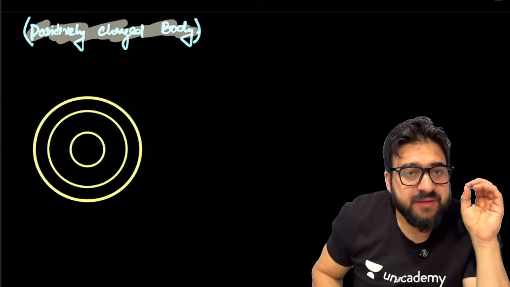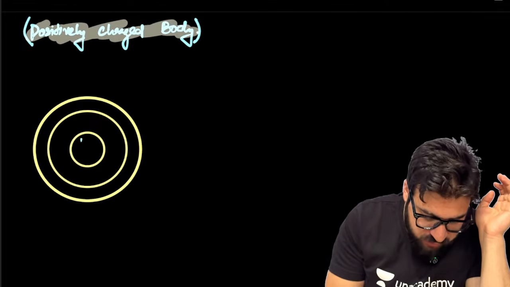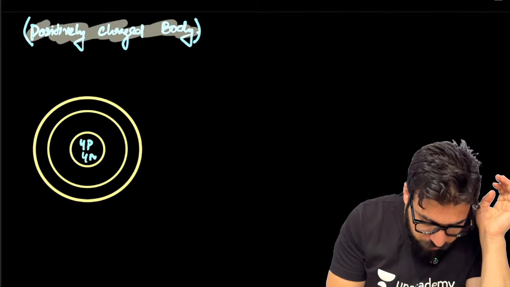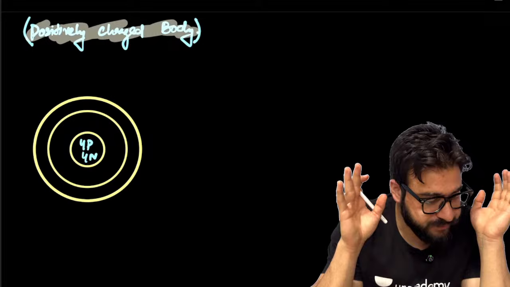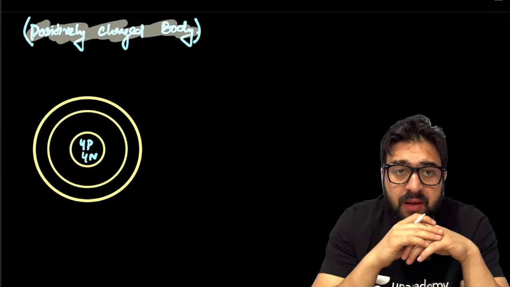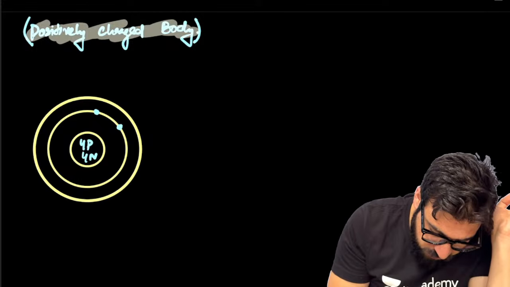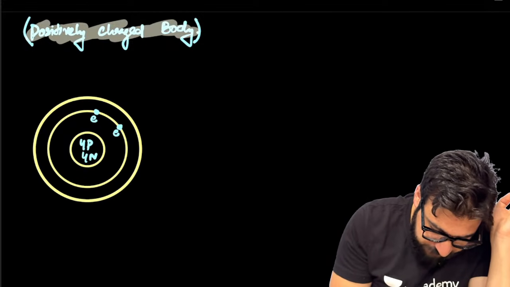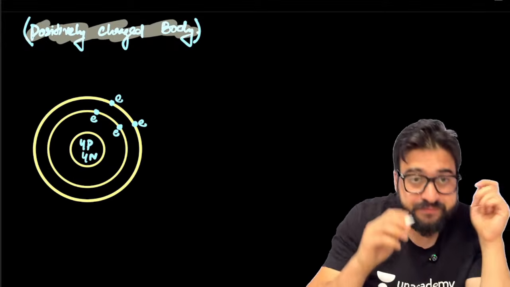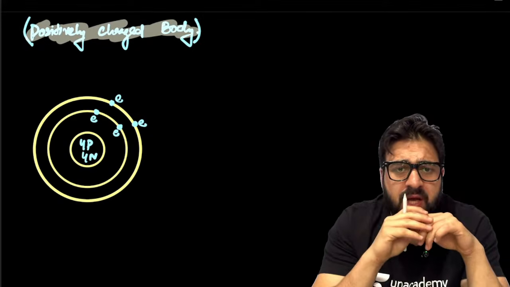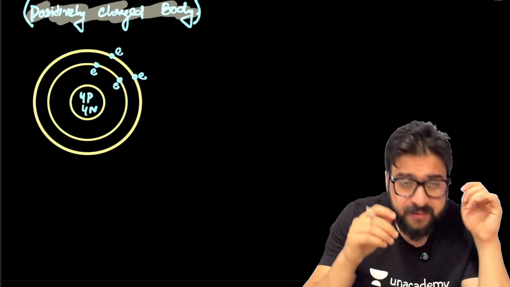Now, my dear NEET aspirants, this is the atom, and inside the atom you have the nucleus in which we have got 4 protons and 4 neutrons. This is the atom in which you have 4 protons and 4 neutrons. Now, outside this, let's suppose 4 electrons are revolving. These are the 4 electrons which are revolving outside of the nucleus. How many? 4.